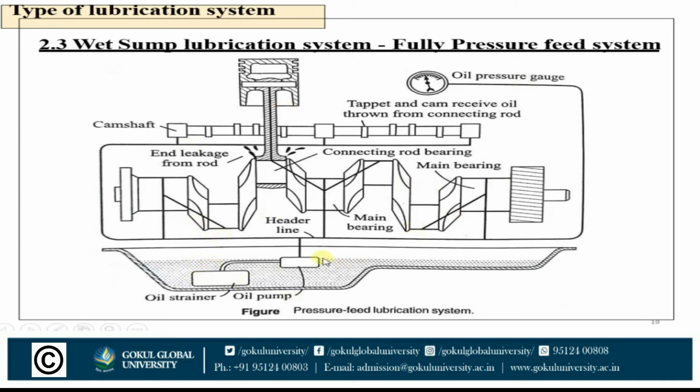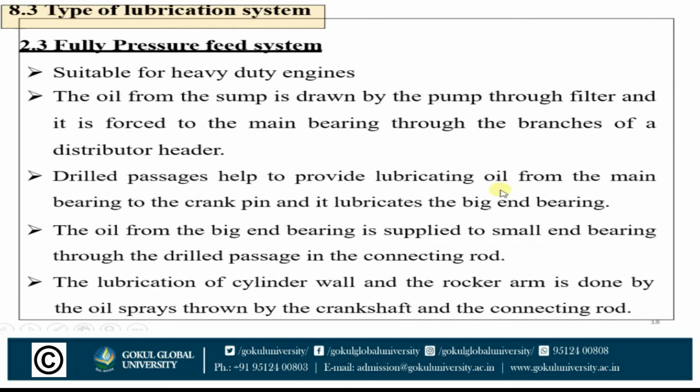This is the oil strainer, oil pump. The oil pump will send oil first to this header line. From this header line, it is then circulated over the other parts. So this is the main header line, and from there sub branches are divided. The header line supplies oil to the main bearings of the connecting rod, which are lubricated with the help of the pump. So what happened?